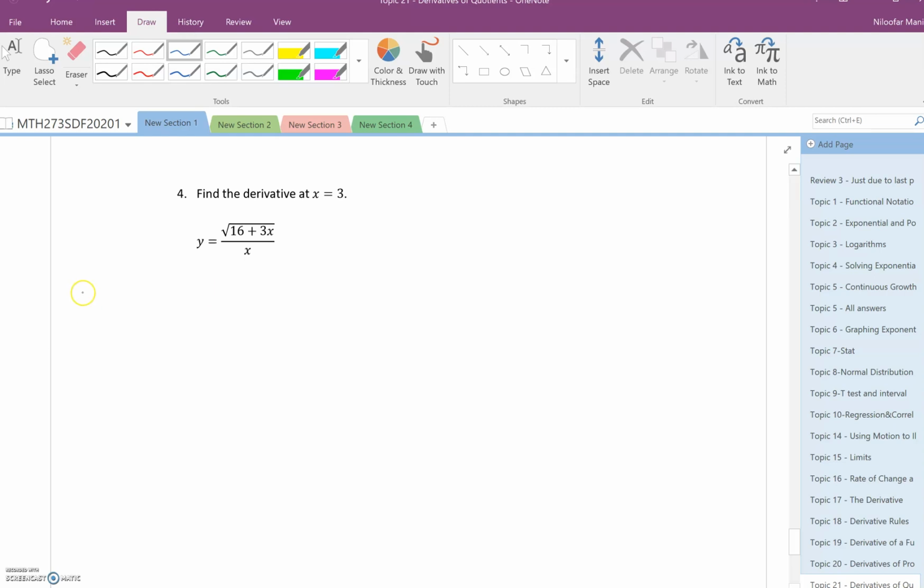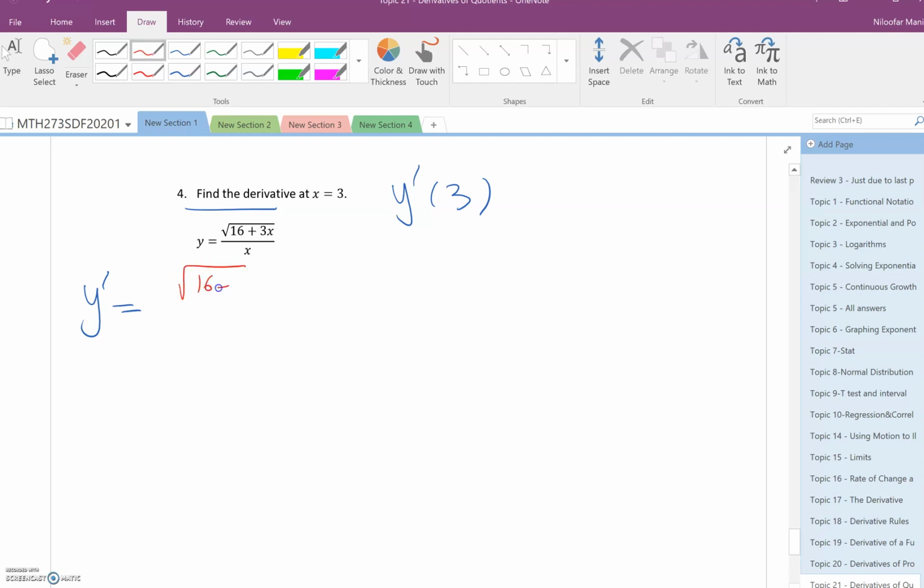Okay, so y prime is, see, it says find the derivative here, so you can find the derivative and put 3 inside, so substitute 3 for x. So y prime of 3 should be a number. Now I have to do the derivative of the top, so I maybe change the color.